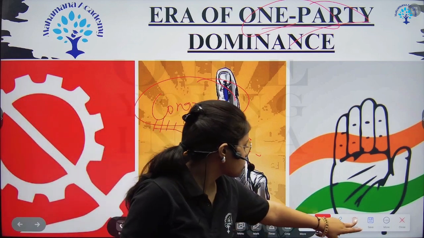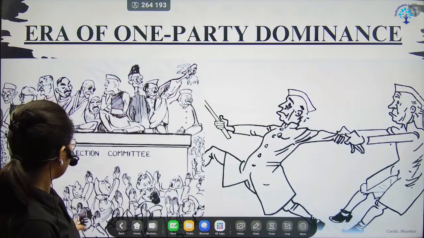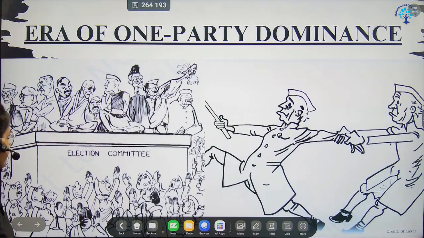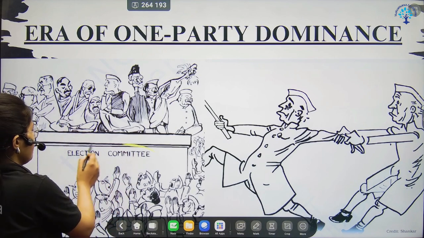So coming to the next slide. Here you can see the one party system. It's a kind of cartoon. If I tell you the background of the election, then you will understand this cartoon. You can see the election committee.